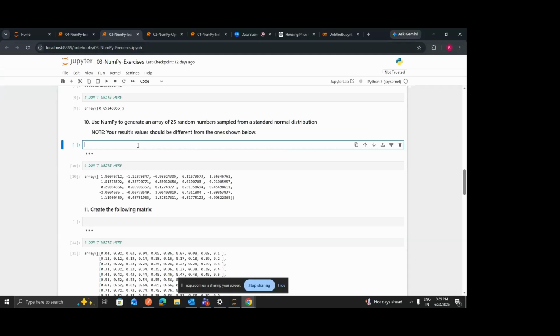We have seen that we had different methods to generate random numbers. So which one do we use for the standard normal distribution? Which function follows the standard normal distribution?